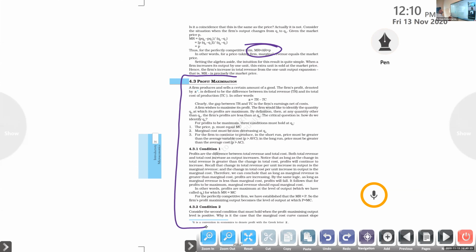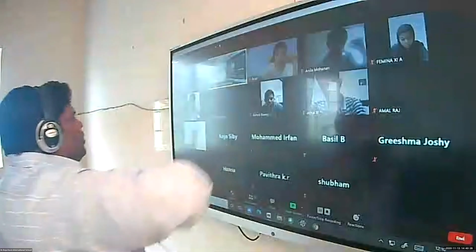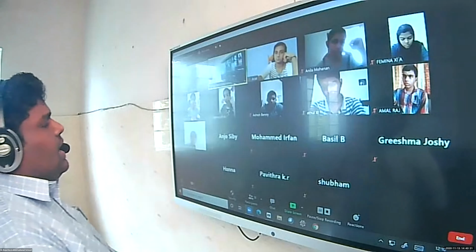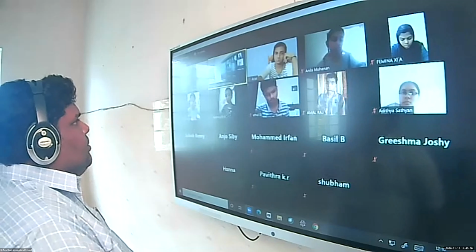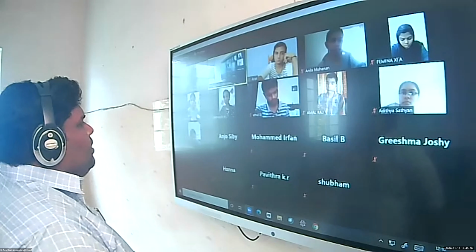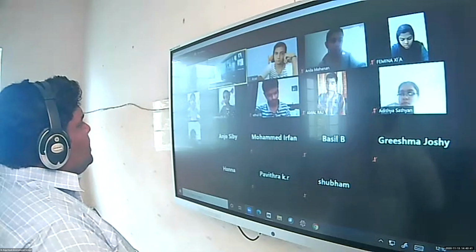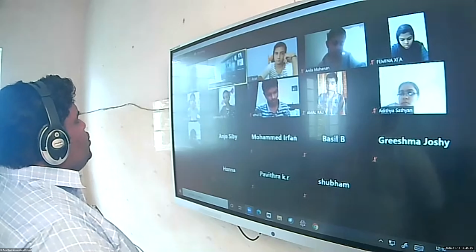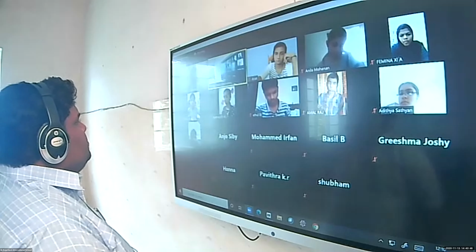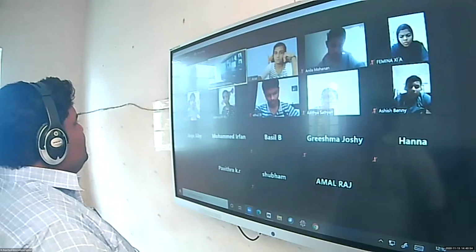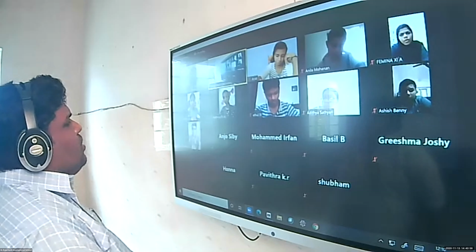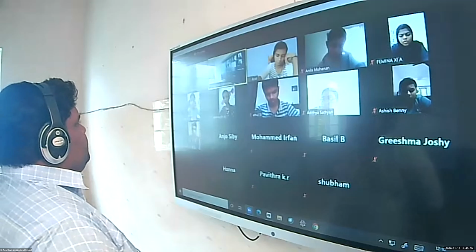So this is the thing we started yesterday, profit maximization. Before that, we want to understand one thing. In the last chapter, we studied about the marginal cost. Remember that. What is your idea? Should marginal cost always be greater than the price or less than the price to create the profit? Marginal cost, less than the price? Think again. The connection between marginal cost and price related with the profit maximization.